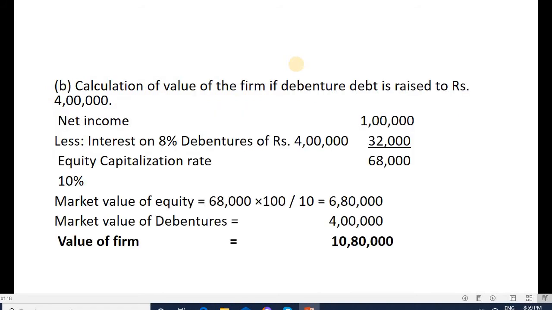When the debt is increased from 2,50,000 to 4 lakh, what is the impact on cost of capital and value of the firm? They have asked. So net income as given in the problem is 1 lakh less interest on debenture, that is 8% on 4 lakh, which is 32,000. So 1 lakh minus 32,000 is 68,000, and 10% is the equity capitalization rate. So market value of equity is 68,000 into 100 by 10, that is 6,80,000, and market value of debenture is 4 lakh. So 6,80,000 plus 4 lakh is 10,80,000.